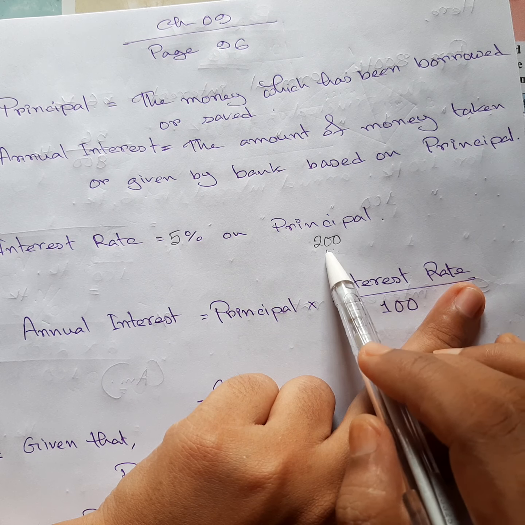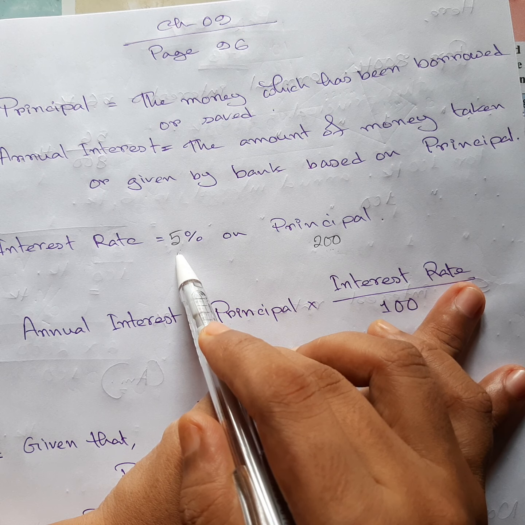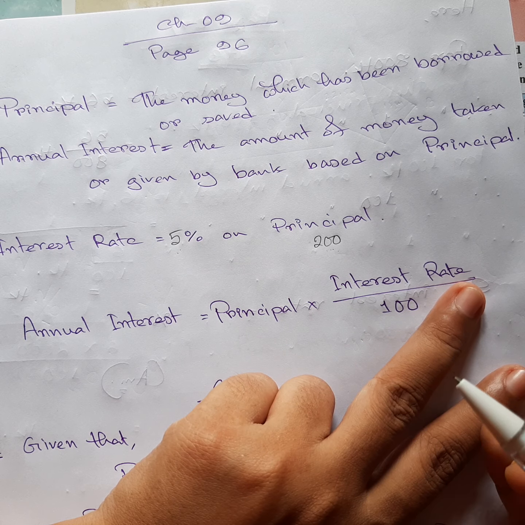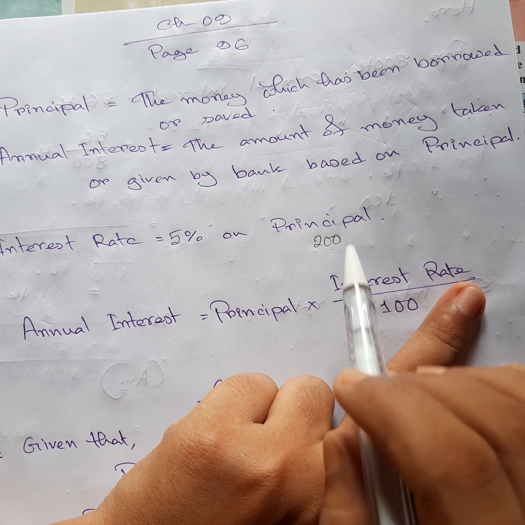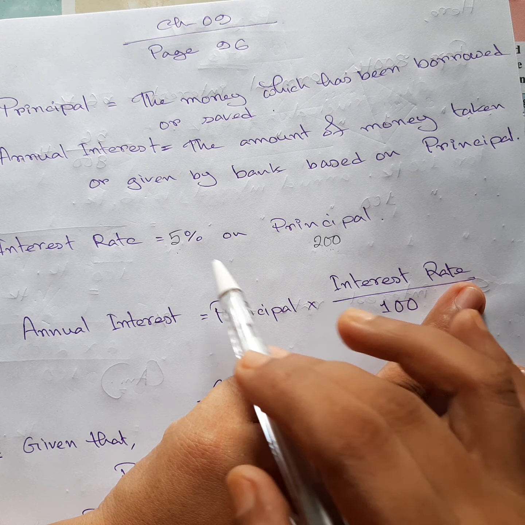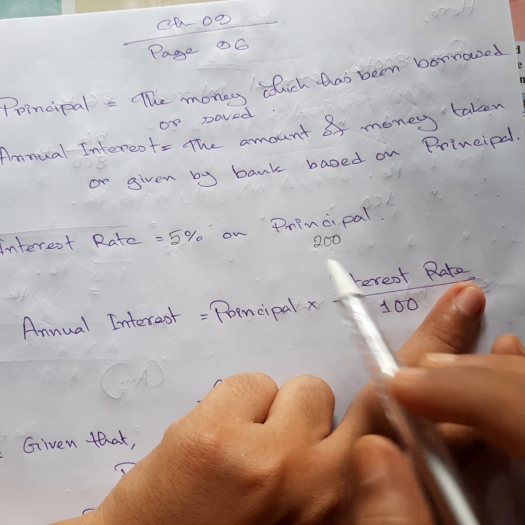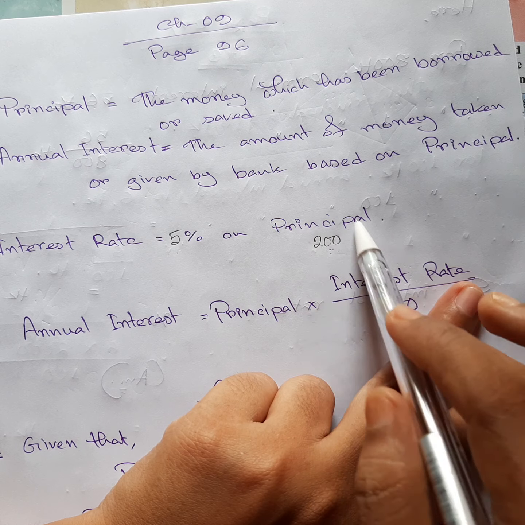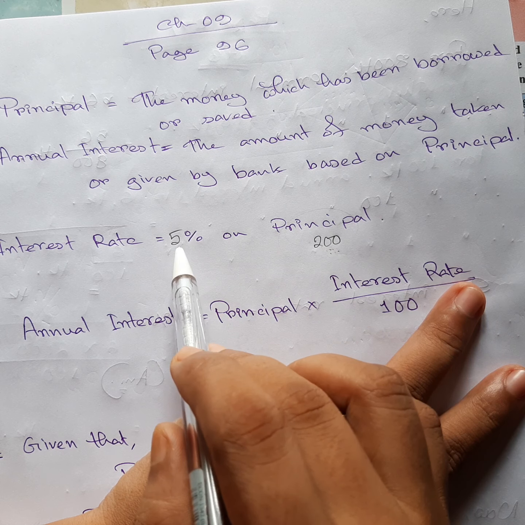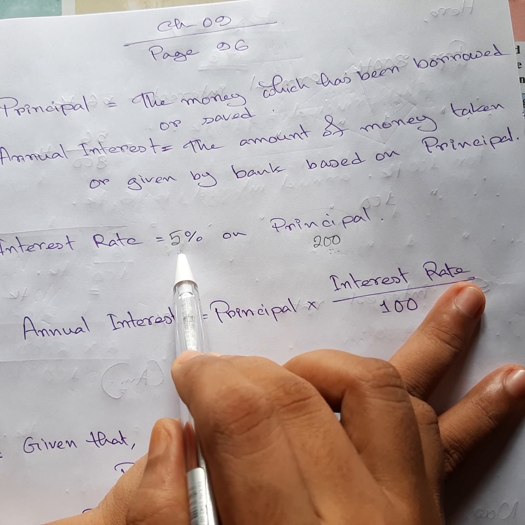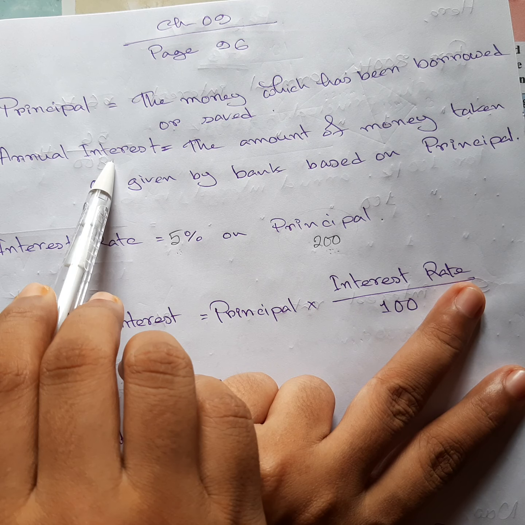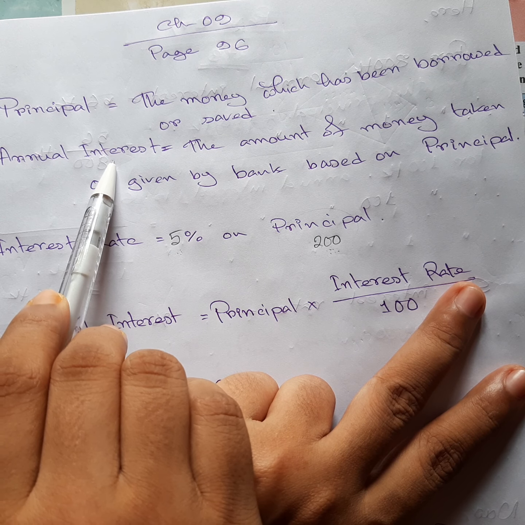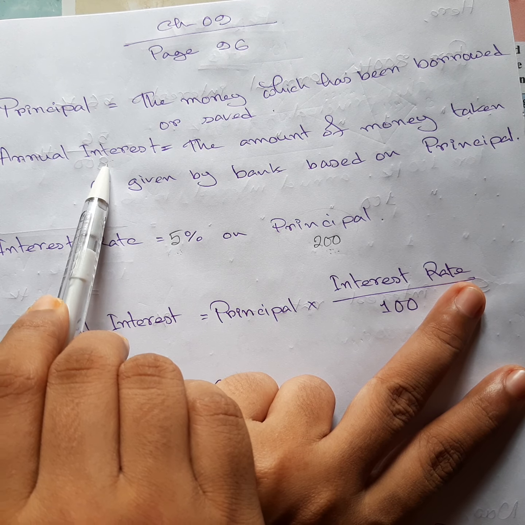5% means, as I already told you, in terms of 100 it is 5 taka. There are two 100s in 200, so 5 and 5 make 10 taka. So the bank will give you 10 taka on your principal of 200 taka based on the interest rate of 5%, and your annual interest will become 5 plus 5, which is 10. This is how it works. Or you can go for the other story also.